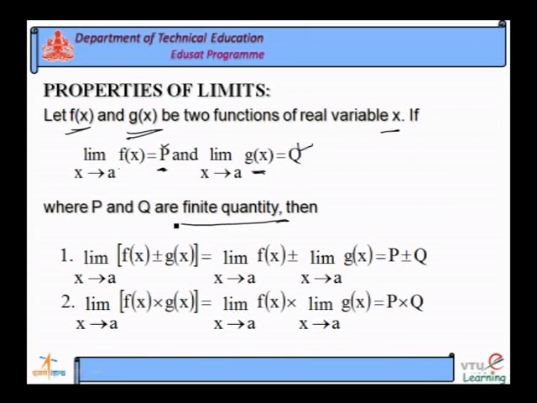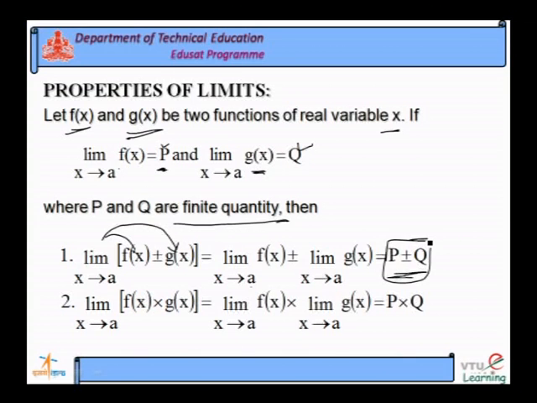The functions are the sum or difference of the two functions. The same limit can be extended for both. Limit as x tends to a of f of x plus or minus limit as x tends to a of g of x. So, whose answer is equal to what? Limit of function f of x is p, limit of function g of x is equal to q, that is p plus q.